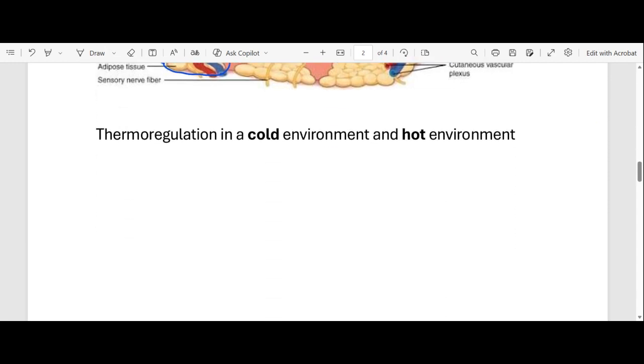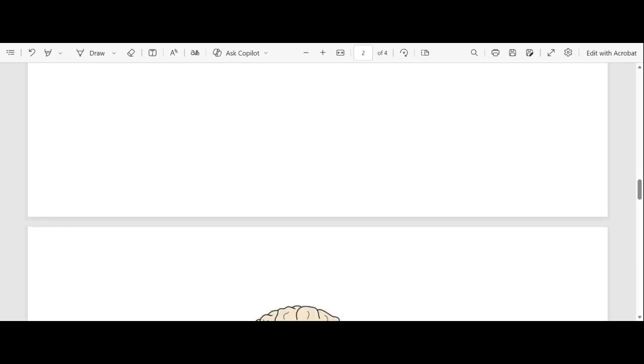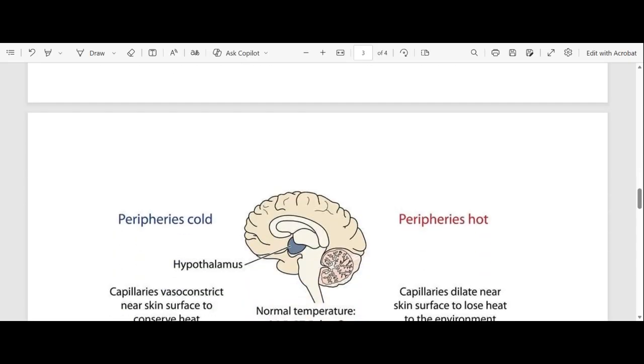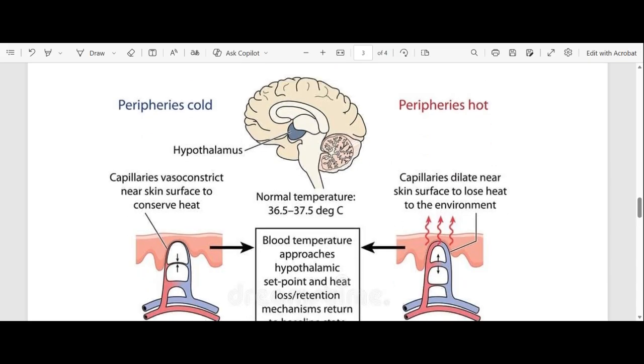Now let's look at thermoregulation in a cold and hot environment. How does the skin change with regards to a hot and a cold environment? I hope you can see very clearly. This is a structure that summarizes the whole process of thermoregulation.